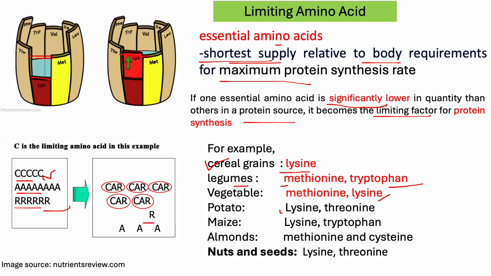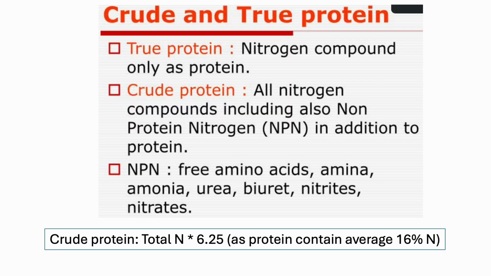In potato, lysine is the first limiting amino acid and threonine the second limiting amino acid. In maize, lysine is first limiting and tryptophan second limiting. In case of almonds, methionine and cysteine are first and second limiting, and same as nuts, lysine first limiting and threonine second limiting.